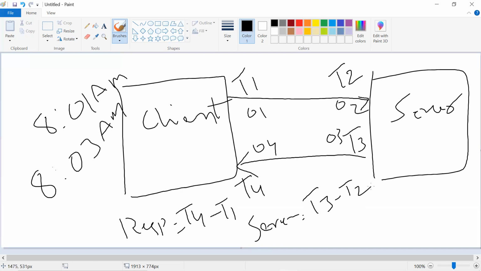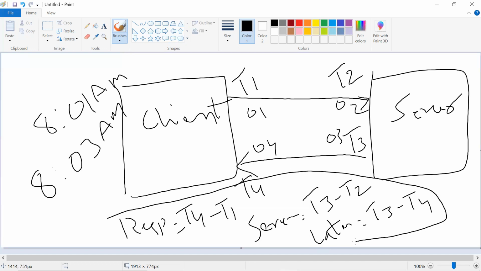And if you have very good internet, I mean no latency, very high speed, and you are located near the server, suppose the server is in the US region and you are also in the US region, then you might see a very good response time. Whereas if the server is in the US and I'm accessing from India, there is a little bit of extra latency. That latency is decided by T4 minus T3, from server to client. So these three will help us reduce the response time. If you want a better response time, these three are required.